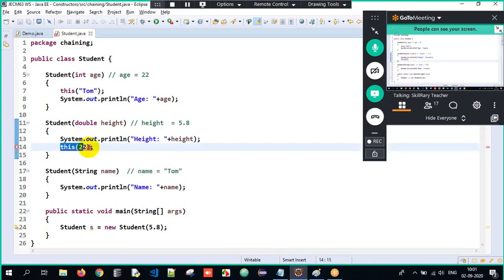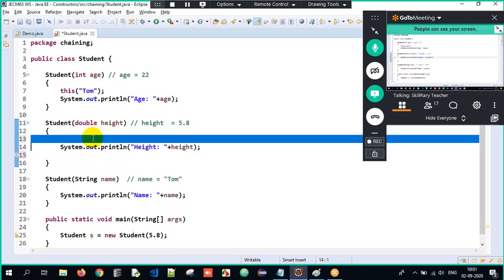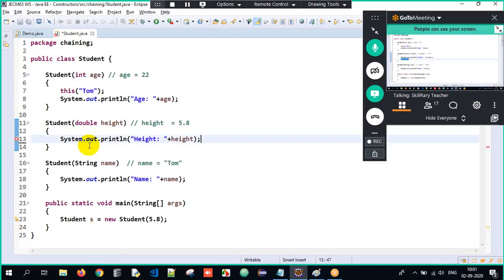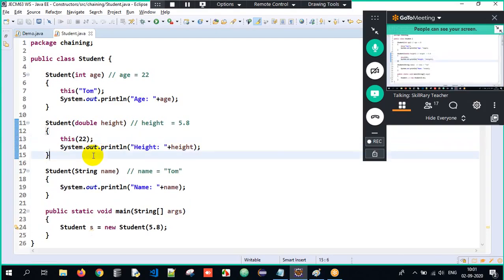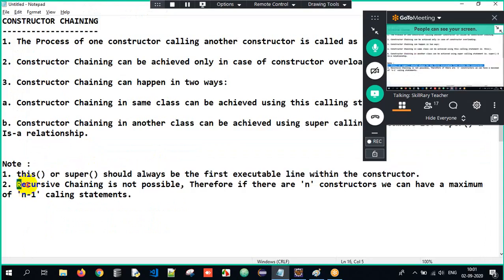But this calling statement, or it might also be a super calling statement, which we are going to talk about in some time, should always be the first executable line within the constructor. We cannot write it anywhere else. Got it, everyone here? So this is one such example. Now the second point: recursive chaining is not possible in Java.